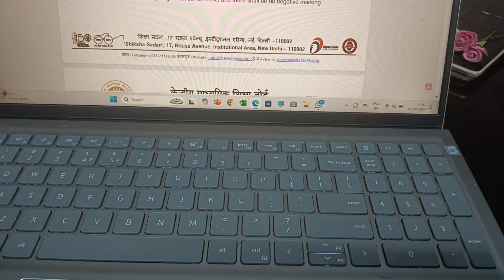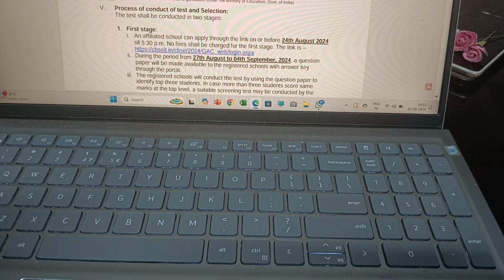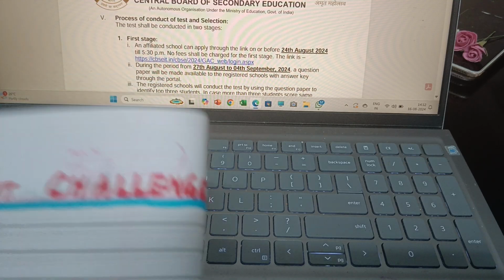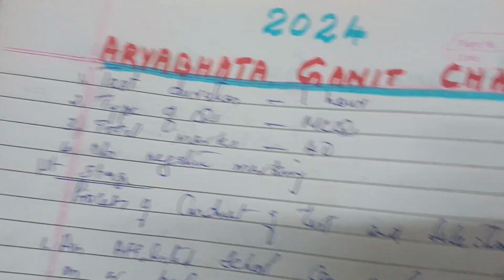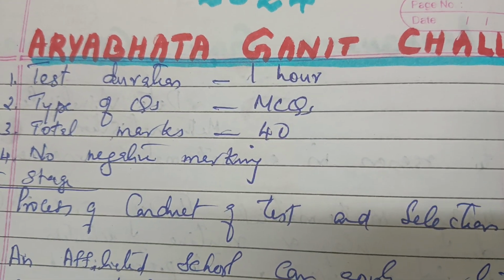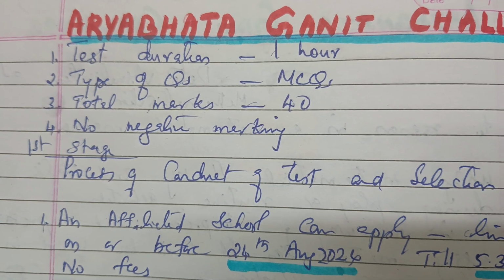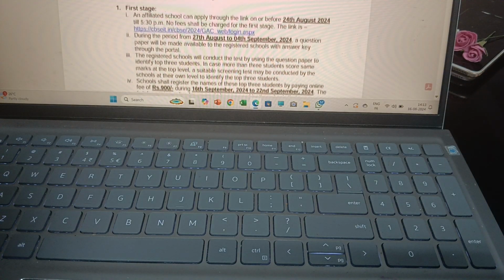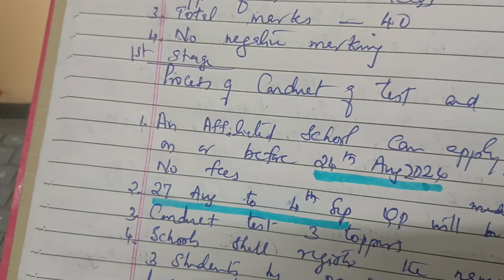Coming to the end of this circular, we can see the process of conduct of examination. Before that, the question paper, test and duration. The test duration is 1 hour. Type of questions: MCQs. Total marks 40. No negative marking. Then comes the process of conduct of test and selection.